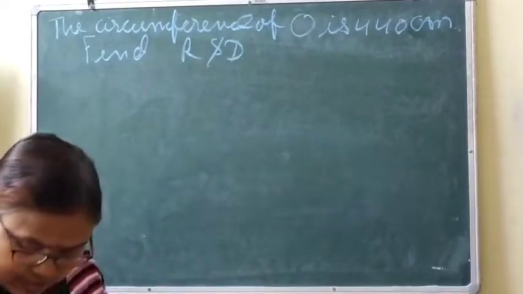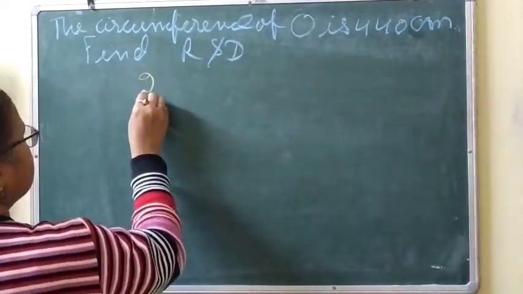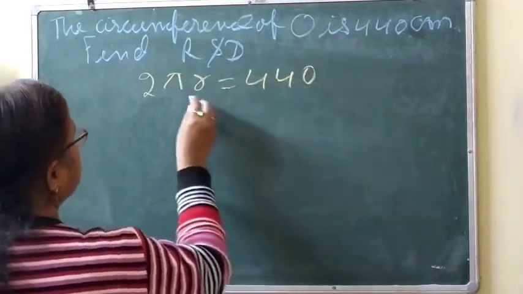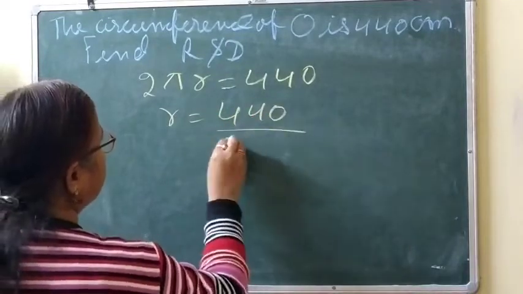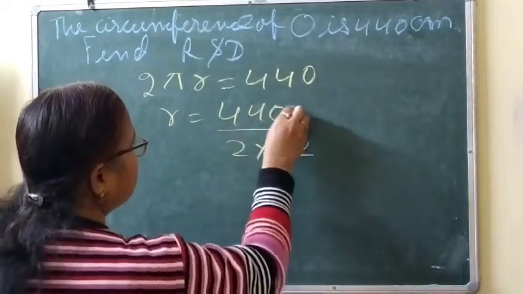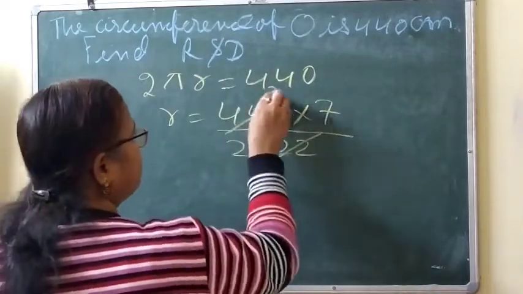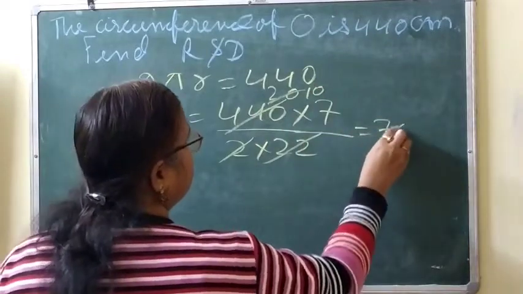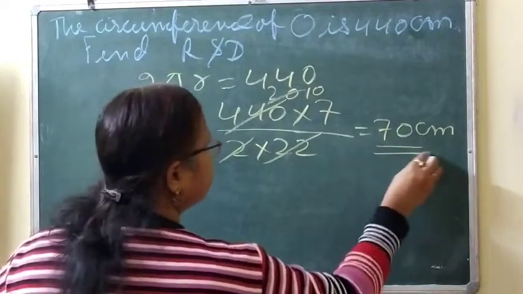So circumference of circle is given here as 440. Means we can write 2 pi r is equal to 440. So r will be equal to 440 by 2 into pi, means 22 by 7. So 2 times, this is also 10, means 70 centimeter. So radius is 70 centimeter.